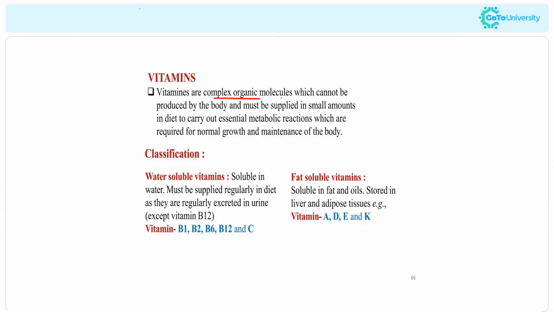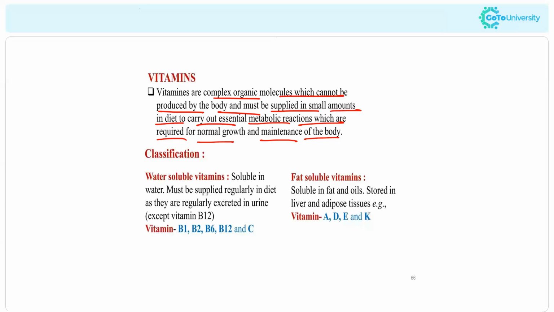They are complex organic molecules which cannot be produced by the body and must be supplied in small amounts in the diet to carry out essential metabolic reactions which are required for normal growth and maintenance of the body. Actually, vitamins are not synthesized in our body. They are obtained from our diet.